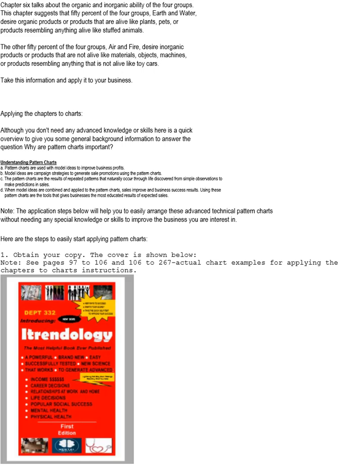Note: see pages 97 to 106 and 106 to 267, showing the actual chart examples for chapters 2 to 8 charts instructions, in the business section, of the most helpful book ever published, for the chapters 2 to 8 charts instructions.